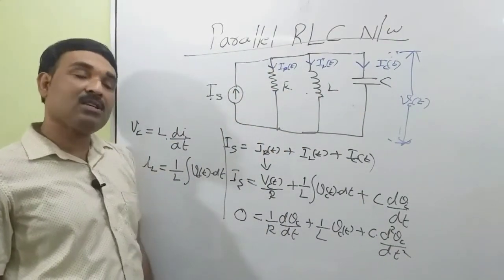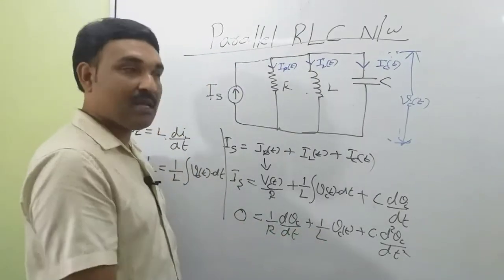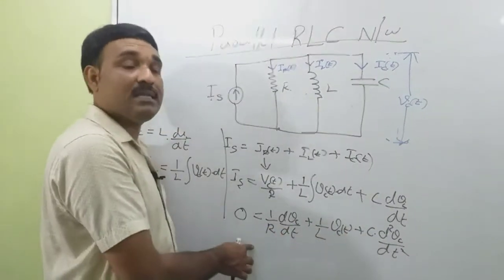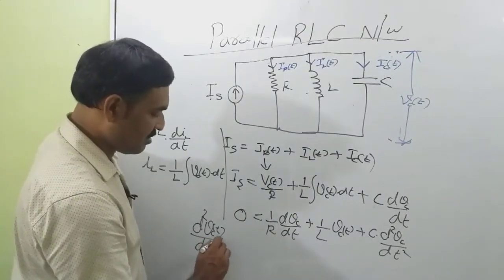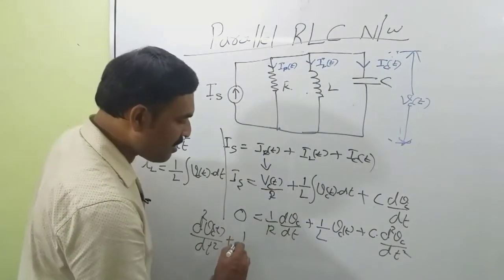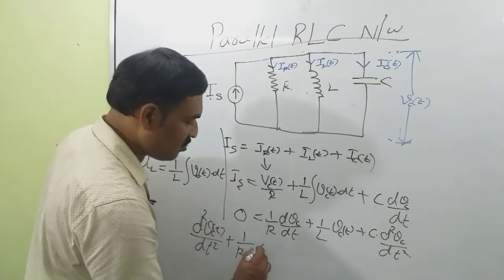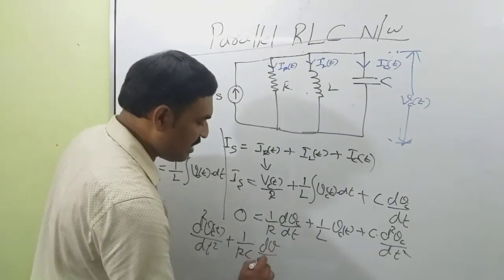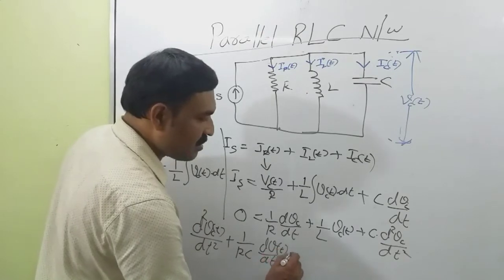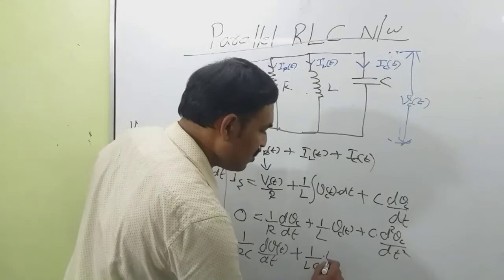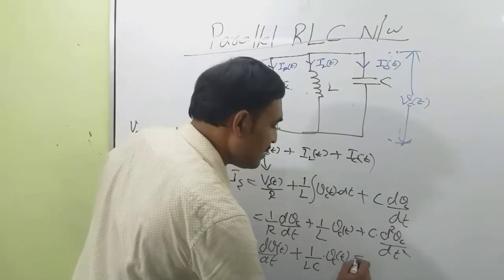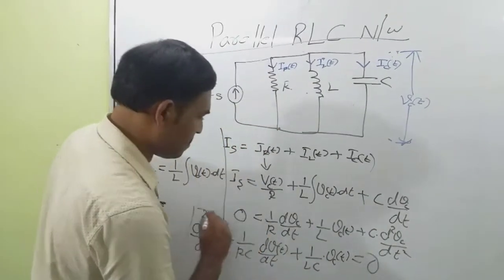Before taking the Laplace transform, I am dividing the equation throughout by C. So this becomes d square V by dt square plus 1 by RC into dV by dt plus 1 by LC into VC, equal to 0.